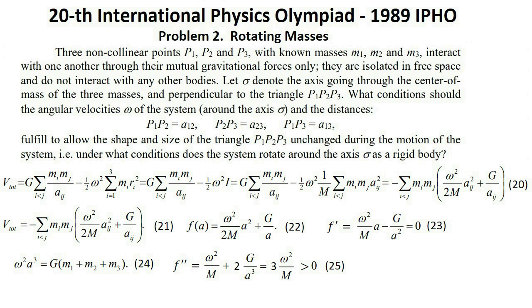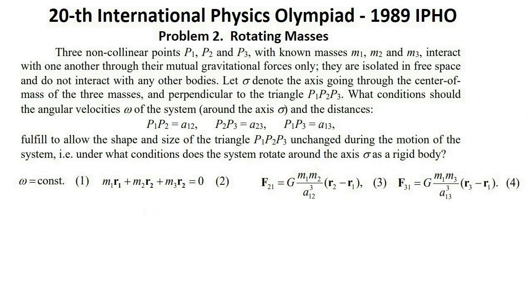It is easy to show that it is a minimum, because the second derivative is positive. Expression 25. Thus, the quantity V total has a minimum at aij equal a. This means that our three masses can remain at fixed distances only if these distances are equal to each other and the relation between a and omega is in expressions 26, where m, the total mass of the system, holds. We have obtained the conditions 9 and 11 again. That was the solution by the second way.